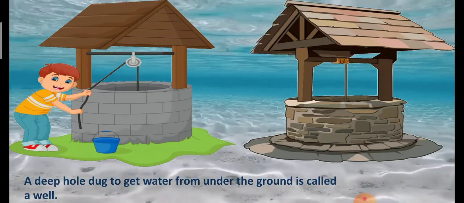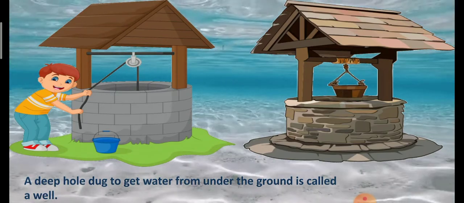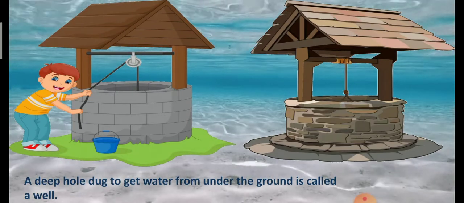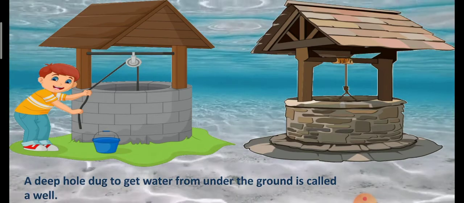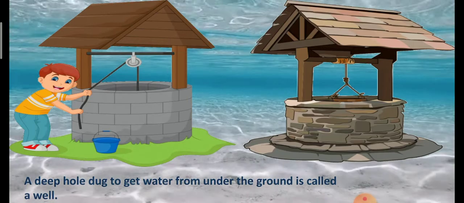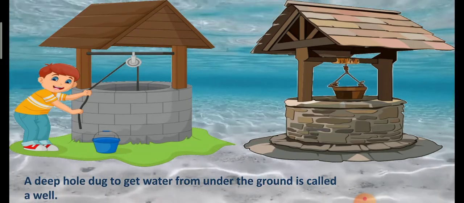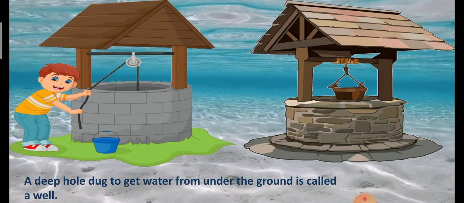Water is also found under the ground. We can get this water by digging wells. A deep hole dug to get water from under the ground is called a well. In this picture, you can see that this is well.